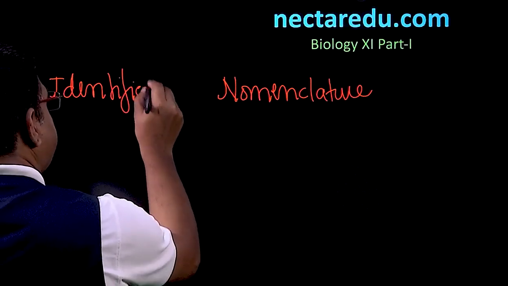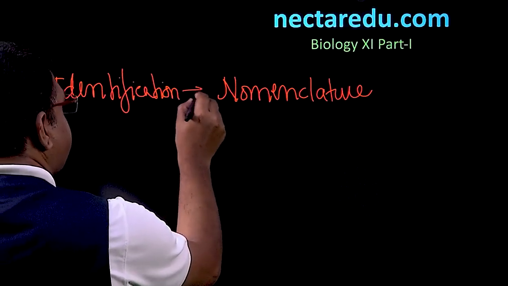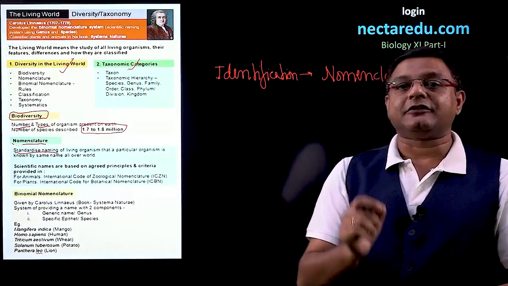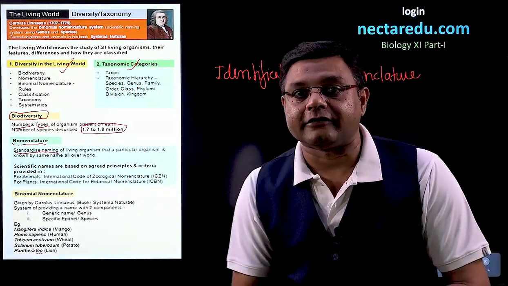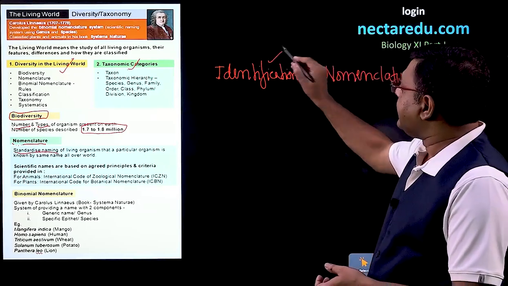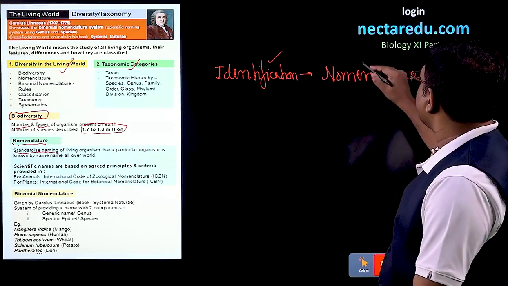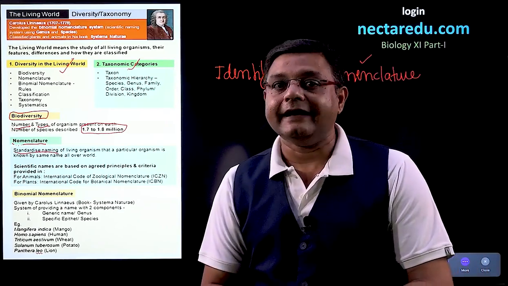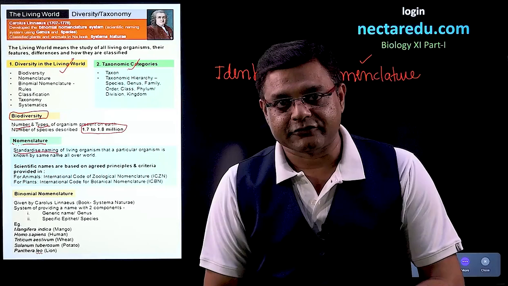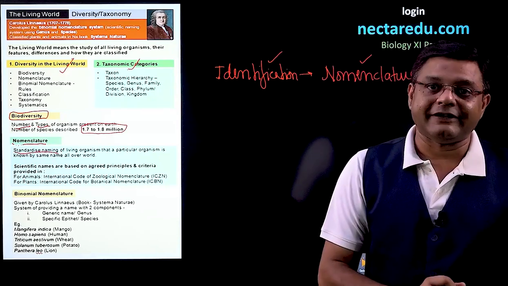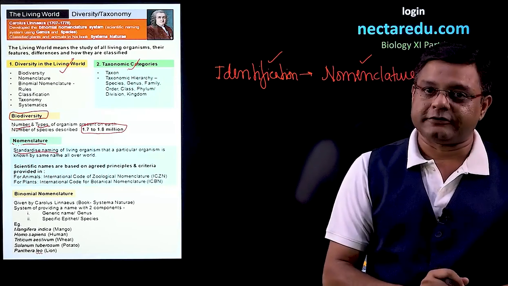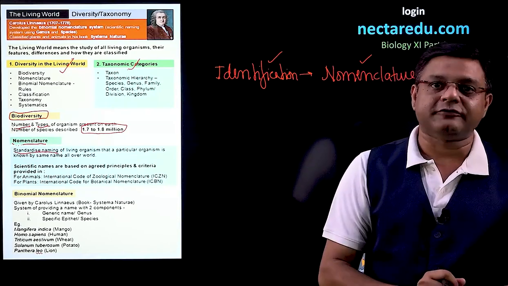Now, what is identification? Identification is basically to recognize an organism, that is, we are naming which organism. So, until we identify an organism, we cannot do the nomenclature. So, identification comes earlier than the process of nomenclature. Now, how is nomenclature done? There are some agreed principles and processes. So, there are books or codes we can say.